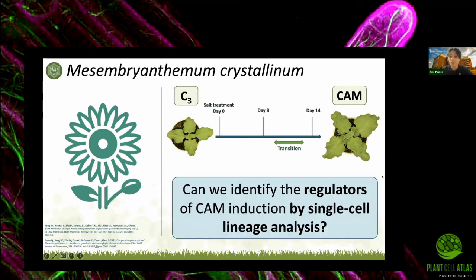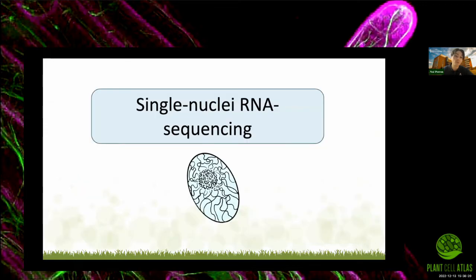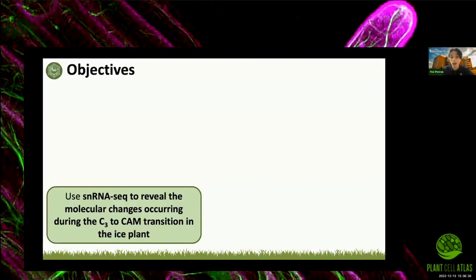This is why the question that drives my research is the following: can we identify the regulators of CAM induction by single-cell lineage analysis? The best way to answer that question is probably by using single nuclei RNA sequencing tools. Our hypothesis is that we can use the potential of these tools to capture cells at different developmental stages.